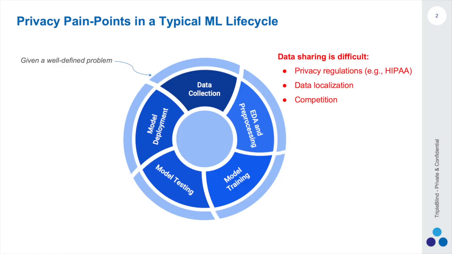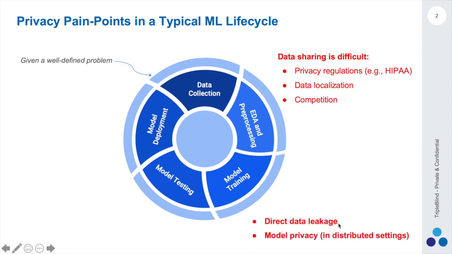Once we have proper data, we start training the machine learning model. And because machine learning models are programs or functions that generalize from data, they could actually leak data during the distributed training process. In addition, the privacy of the model itself could also be compromised. And finally, when we have a good model, the model is deployed and ready for inference. And at this stage, it is susceptible to several privacy concerns, including indirect data leakage, the user data that is used in the inference process, and the model privacy or its intellectual property.